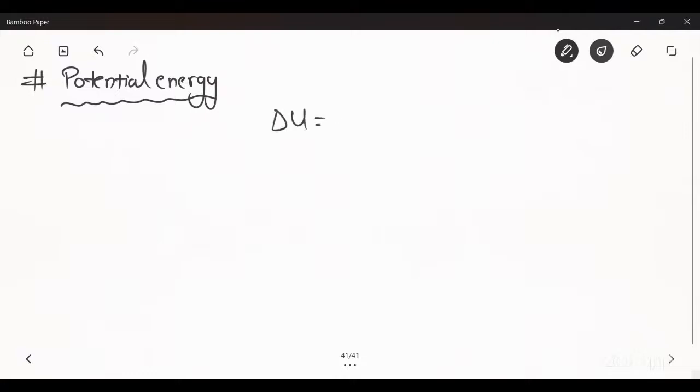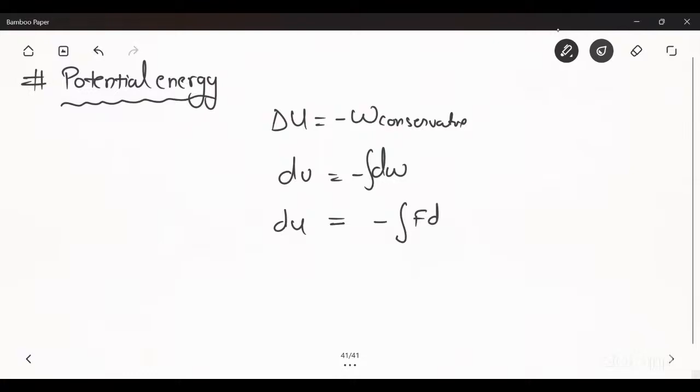Potential energy is defined as the negative of the work done by a conservative force. So dU is minus of the work done by the conservative force. Okay, so dU is equal to minus of work done, and work done is defined as force into displacement into cos of the angle between them, which is cos 180 degree. I am giving you an example of it.